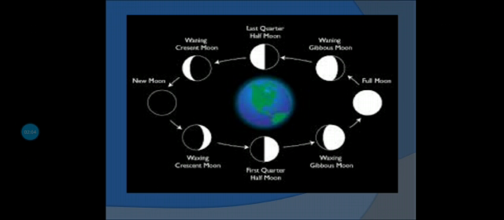But we can see only the part of the moon which is getting the sunlight. Yes, so these are the phases of the moon which we can see in the sky. So these were some important facts about the moon.